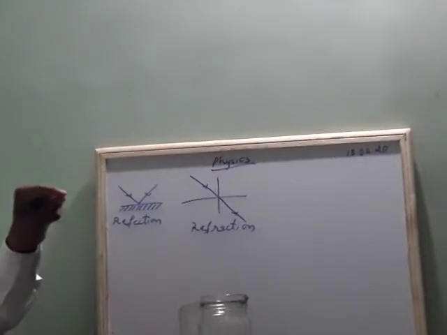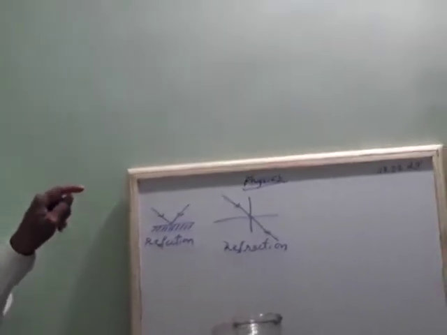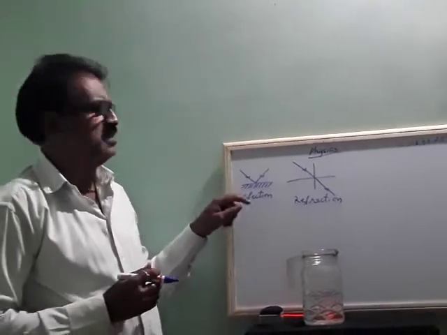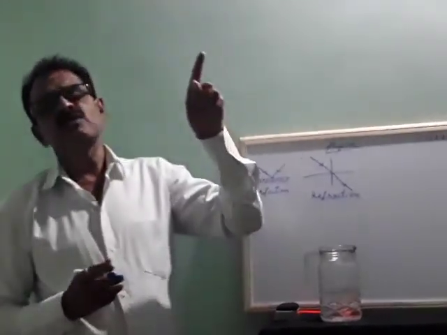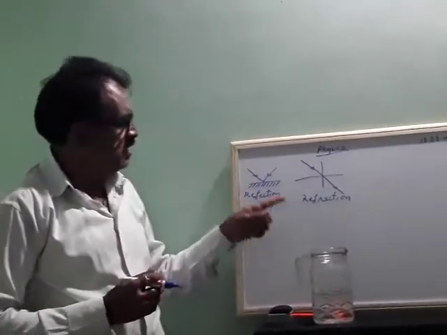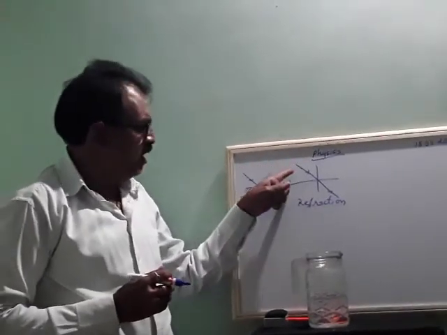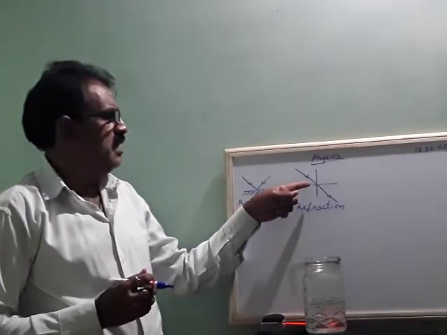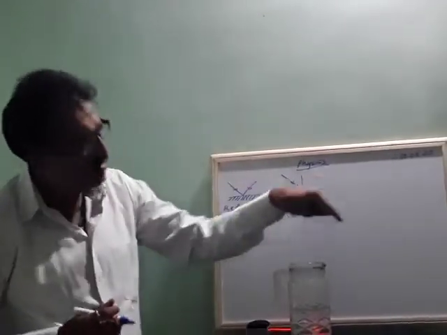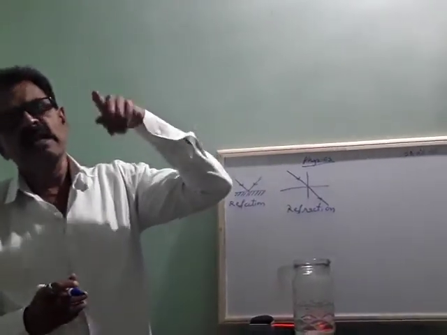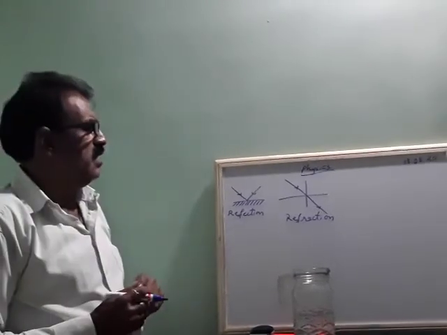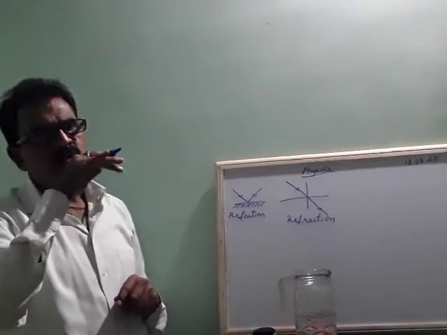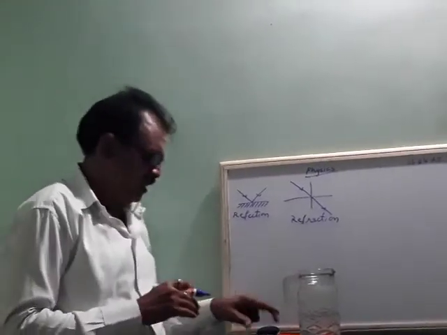Reflection is the falling of a light ray on a polished surface and bouncing back. Refraction is the falling of a light ray on a plane glass, and it passes through the glass.